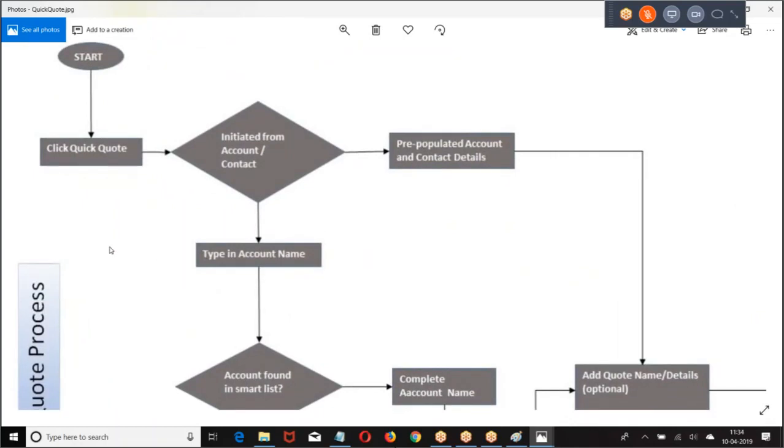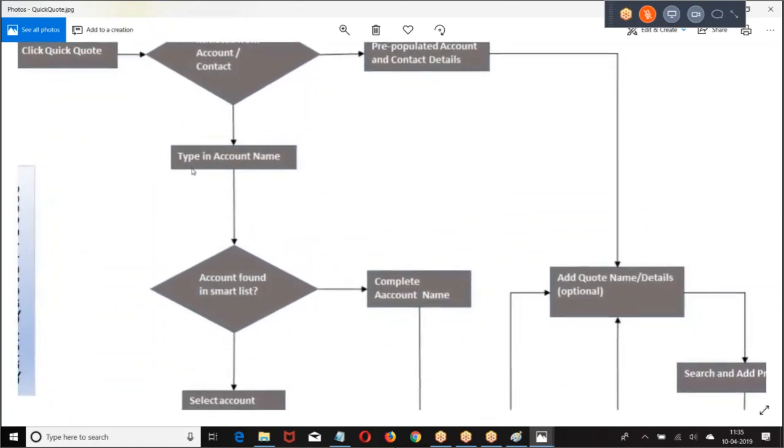Account or contact. If it is clicked from an account record, we add a custom button on the standard page, which uses a standard controller with extension. When you click from account, the account is the standard controller. Once you know the account ID, write a SOQL query on the contact, get the corresponding contacts, and populate them. If it is initiated from a contact, write a query on account, get the corresponding parent ID, then auto-populate it.